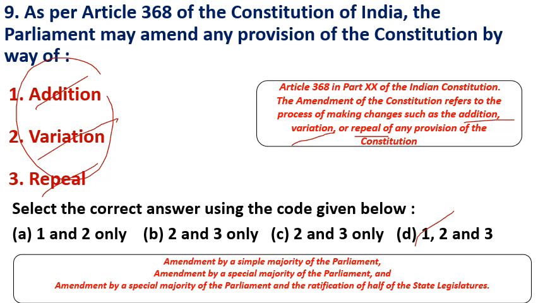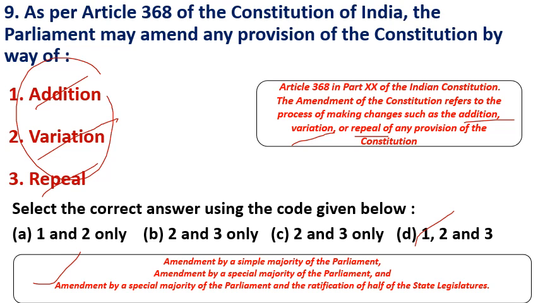Now the types of amendments. There are 3 types of amendments: amendment by a simple majority, amendment by a special majority of the Parliament, and amendment by a special majority of the Parliament and the ratification of at least half of the state legislatures. The third mode is preferred to amend the federal matters of the Indian polity.